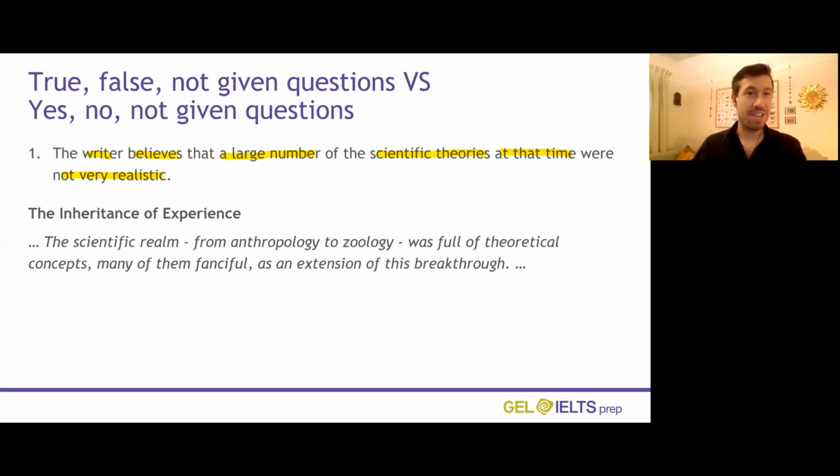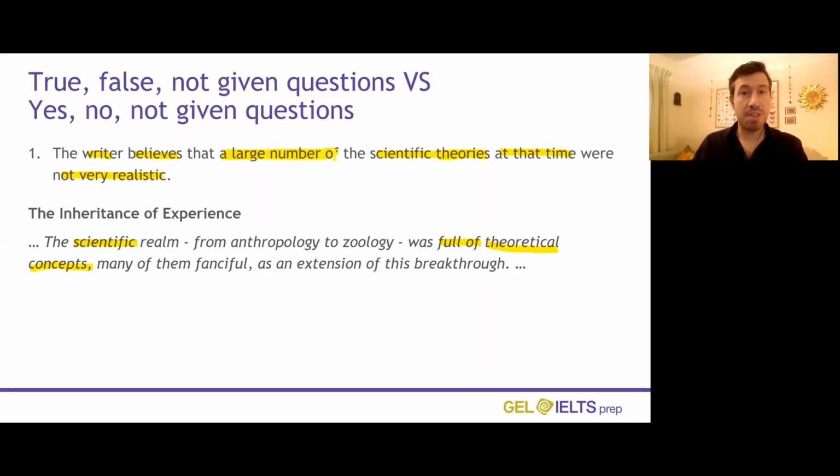Okay, let's look together. This is written from the writer's perspective, so the writer believes this is their opinion here. We have to see that a large number of scientific theories at the time were not very realistic. It says the scientific realm, the scientific theories, from anthropology to zoology was full of, so a large number of, that's the same, theoretical concepts or theories. You can see it's used a word family here to paraphrase. It's changed theory to theoretical concepts. At the time were not very realistic.